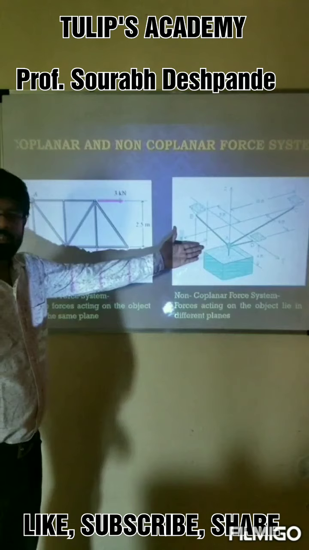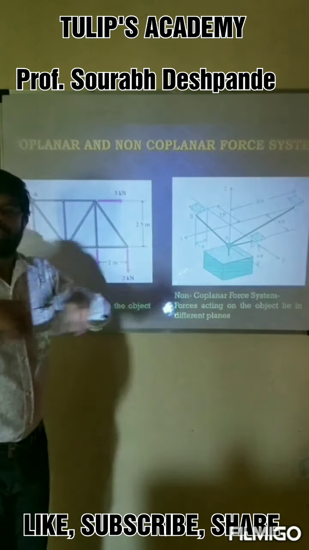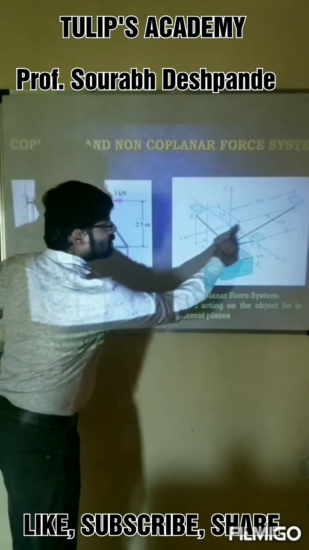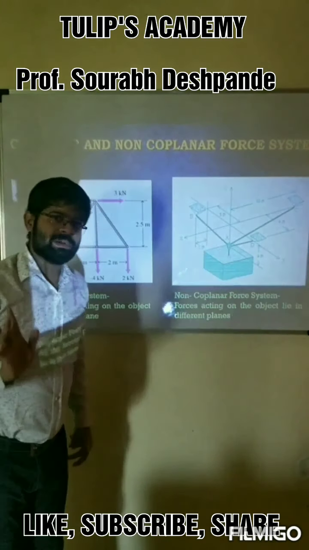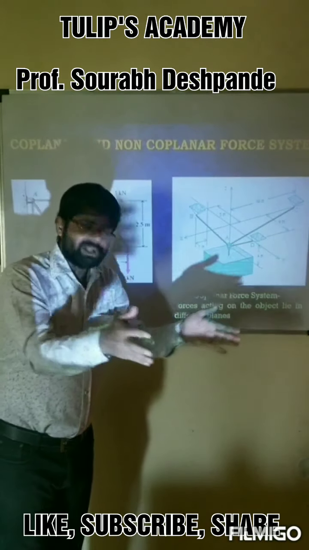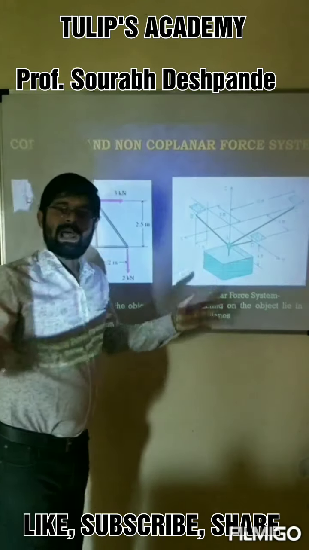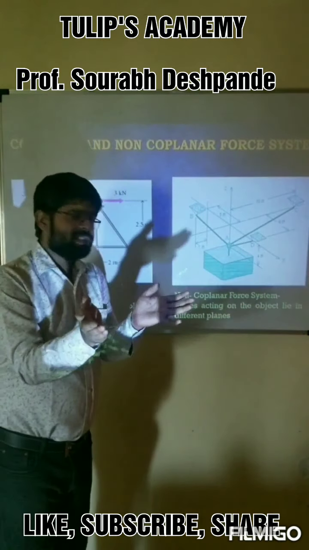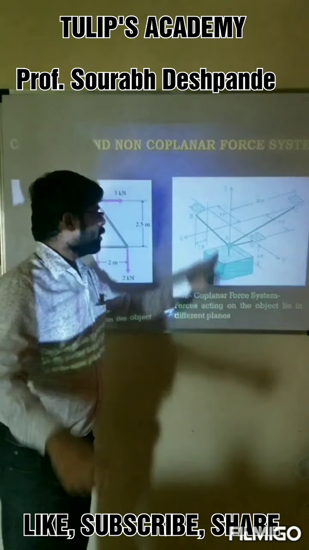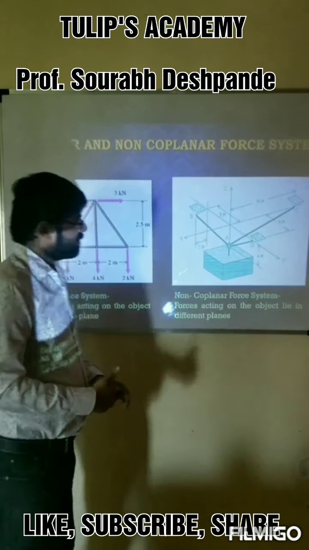And this is a non-coplanar force system where the block is held together by using three different cables. All these three cables are tensile members. Please remember, a cable cannot carry compressive forces. If you try to compress it, it will sag down. And these forces do not lie in the same plane, or in other words, you cannot pass a single plane through these three forces. So it's a non-coplanar system of forces. Next please.